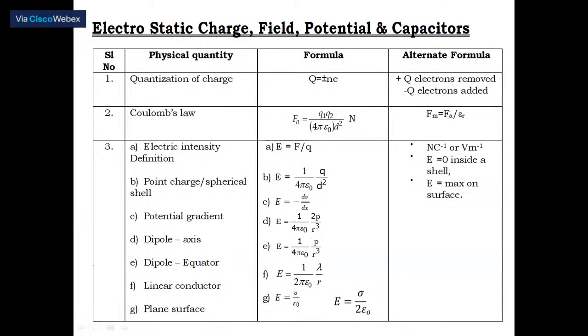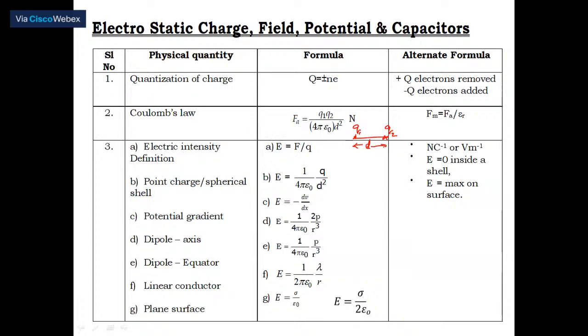So here, suppose here is a charge, let me call it Q1. Then it is separated by a distance from the other charge, Q2. If I call this distance D, then I can easily write, you can see this one, Fa is equal to 1 by 4 pi epsilon into Q1 into Q2 divided by D square. The unit which we are using to measure is Newton.